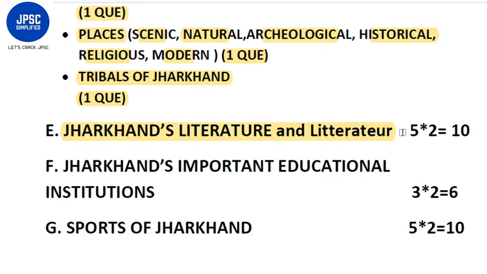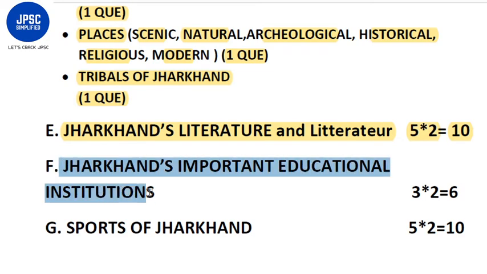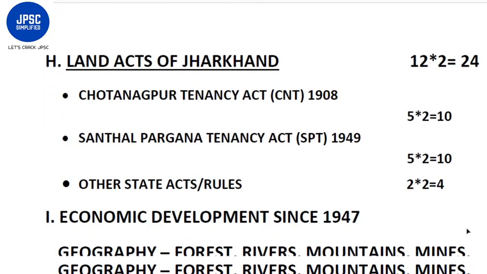It will consist of 5 questions, each of 2 marks, totaling 10 marks. The next topic would be Jharkhand's important educational institutions, 3 questions, 2 marks each, totaling 6 marks. And the last topic would be sports of Jharkhand, consisting of 5 questions, 2 marks each, totaling 10 marks.